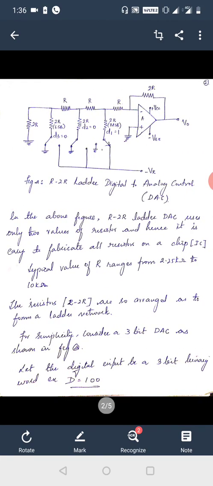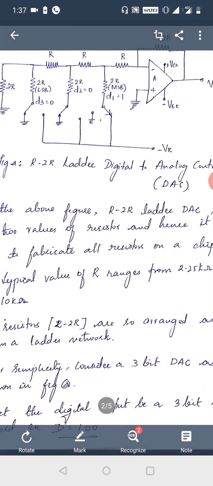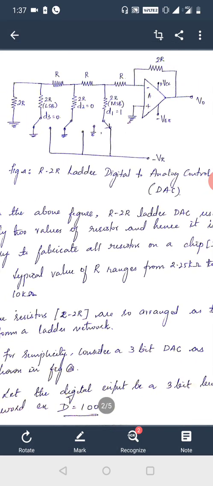Let me see how it works for an R2R ladder. Our R2R ladder is connected with a combination of two different types of resistors, R and 2R. In the sense, if R is 10, then 2R is 2 into 10, that is 20. So the R2R ladder network, the name itself tells us we have R and 2R. The 2R resistors are connected in parallel with the R networks, and however many bits we want, that many R2R sections will be connected. And it is connected to an operational amplifier as an inverting operational amplifier, where the non-inverting terminal is connected to ground.